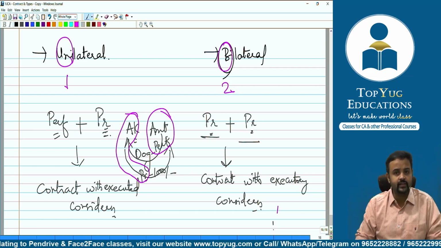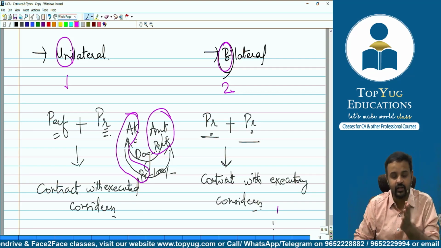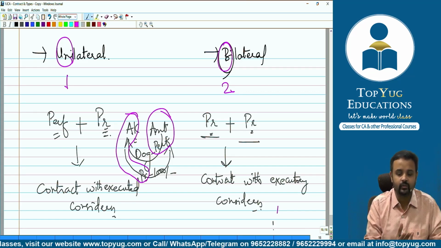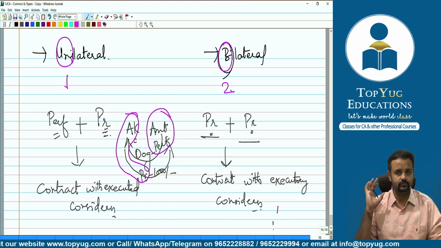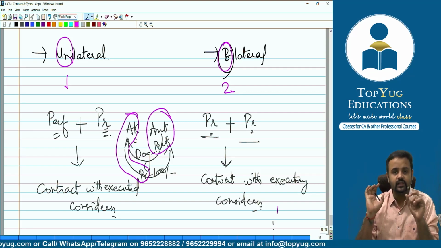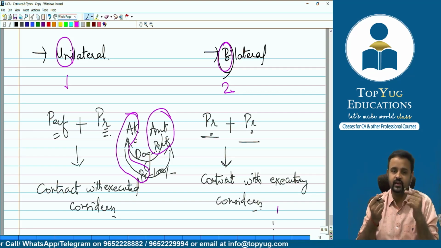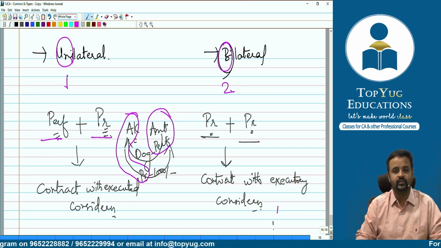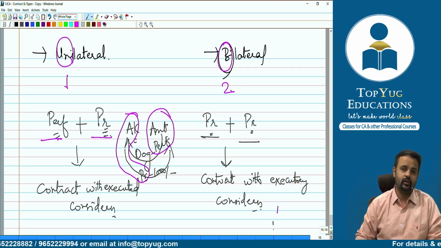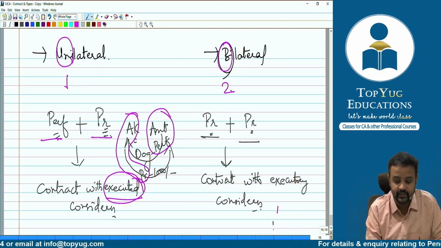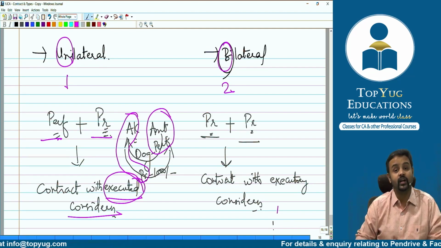When did the contract get created? When Amit got Tommy Choo Choo to her house. That is where the contract got created, because Akanksha said, I will pay you rupees 1000. Maybe she doesn't have it now, so she said, I will pay you. In this case, Amit has already performed, but Akanksha is yet to perform. Performance is already there and the other party has only promised. So this is called a unilateral contract, or it can also be called a contract with executed consideration.